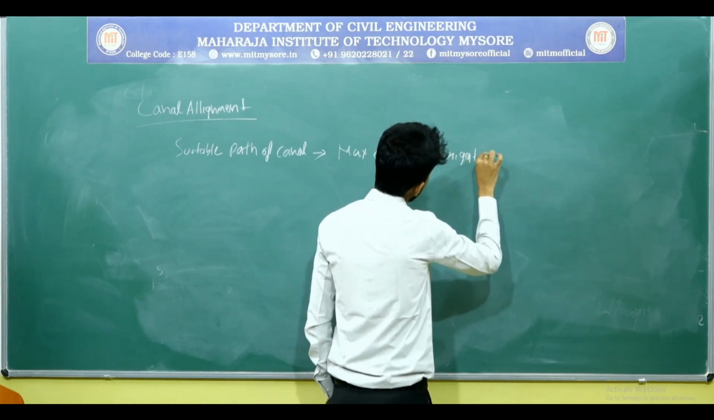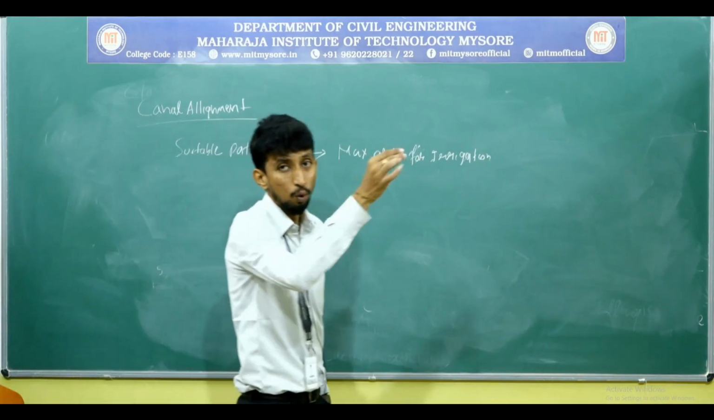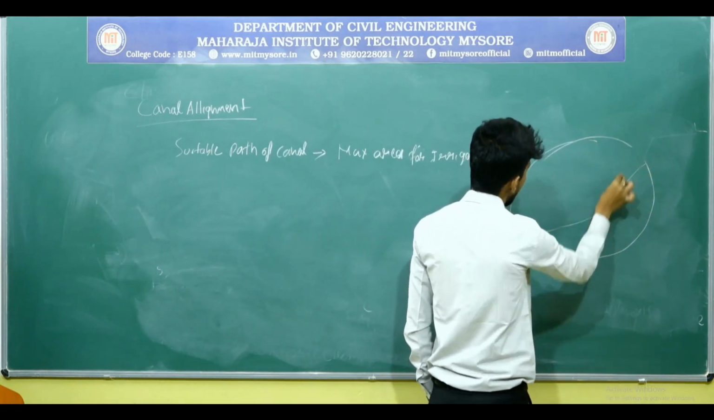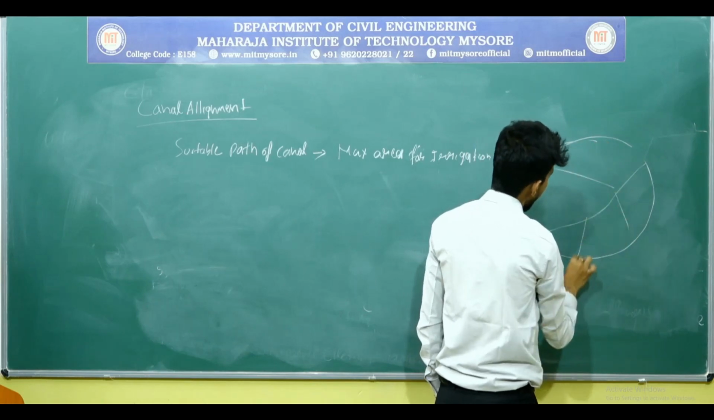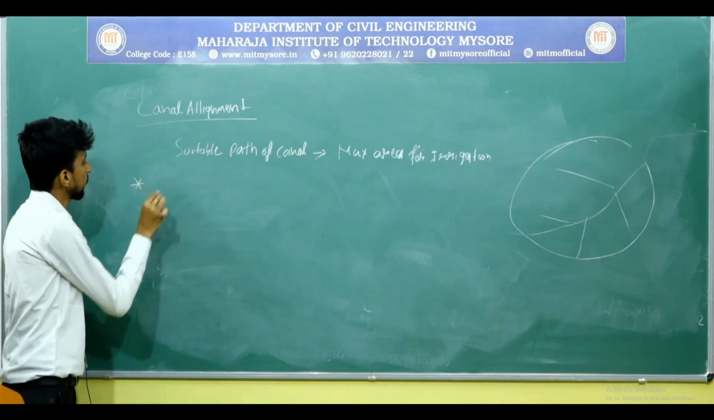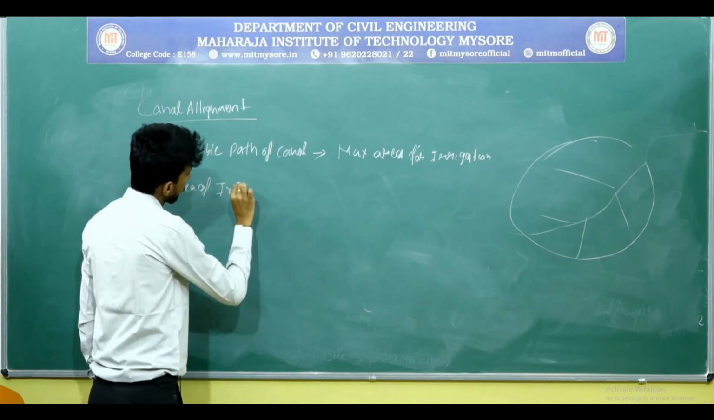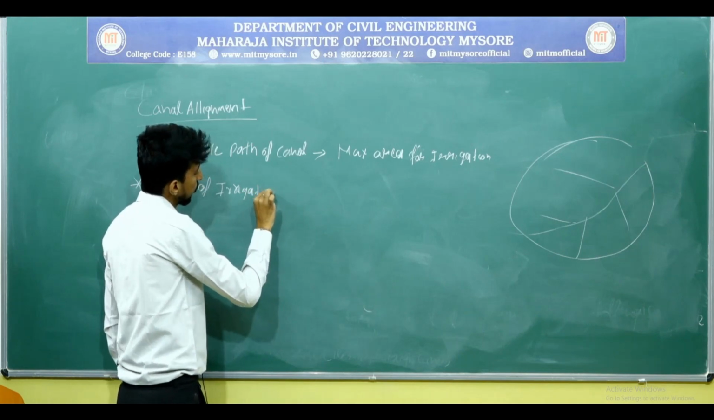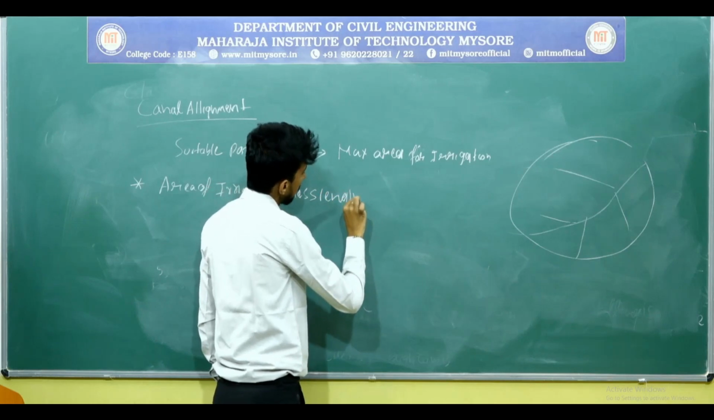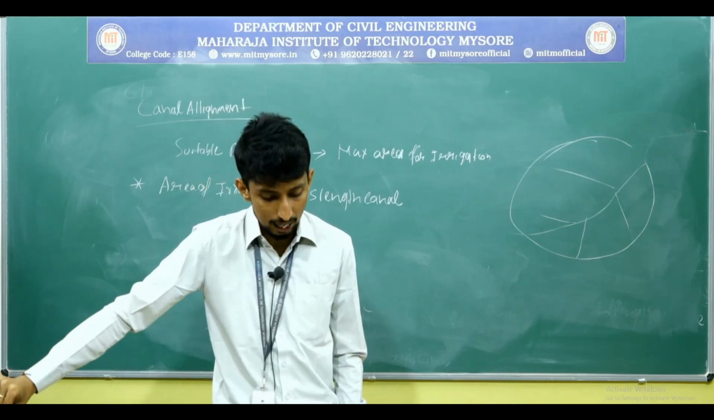What is canal alignment? Here we should align the canal in such a way that it should cover more irrigation area. Canal alignment consists of some points. One is the area of irrigation should be more with less length of the canal. It is one of the conditions of canal alignment.